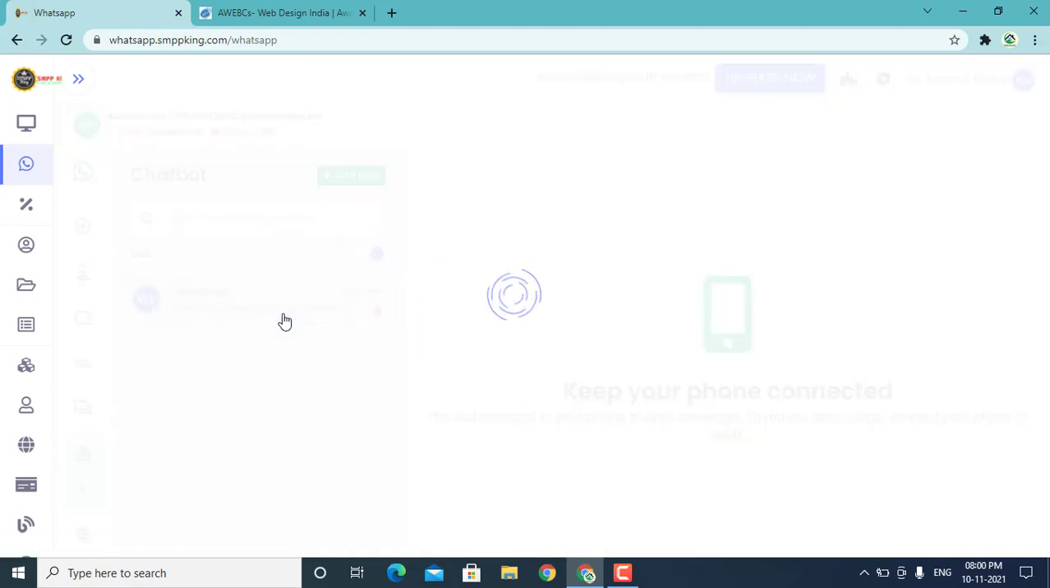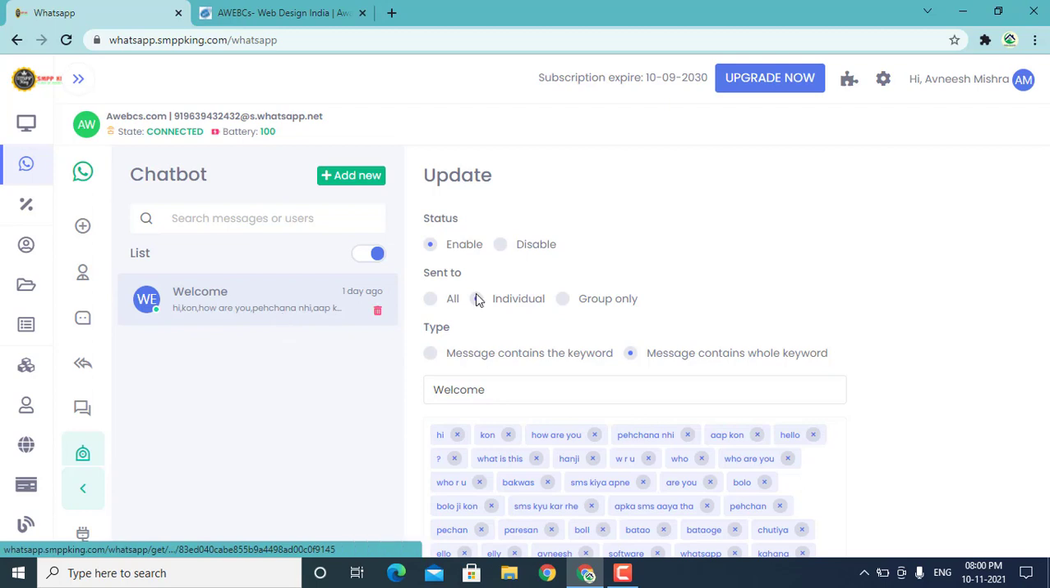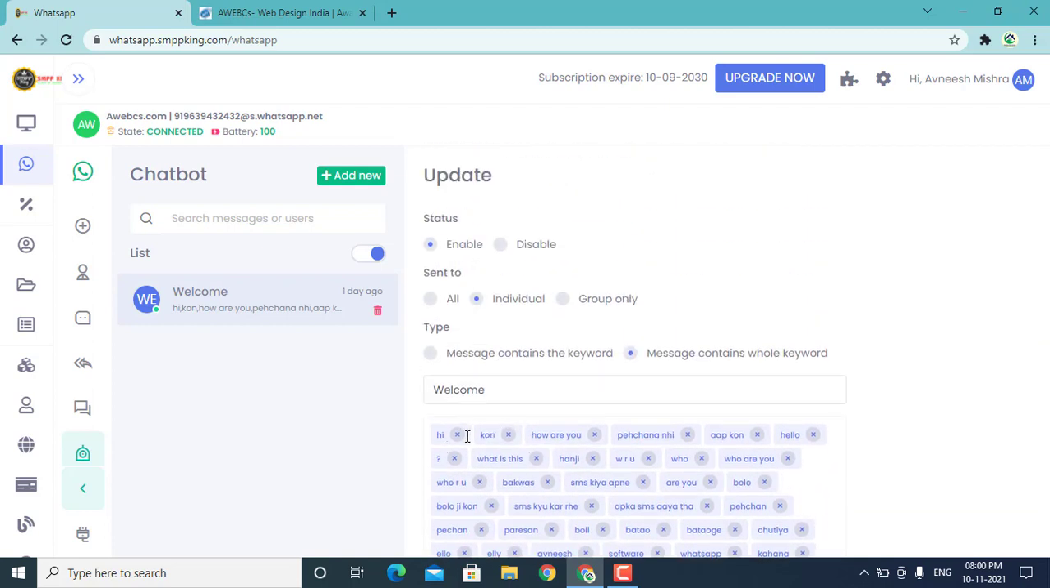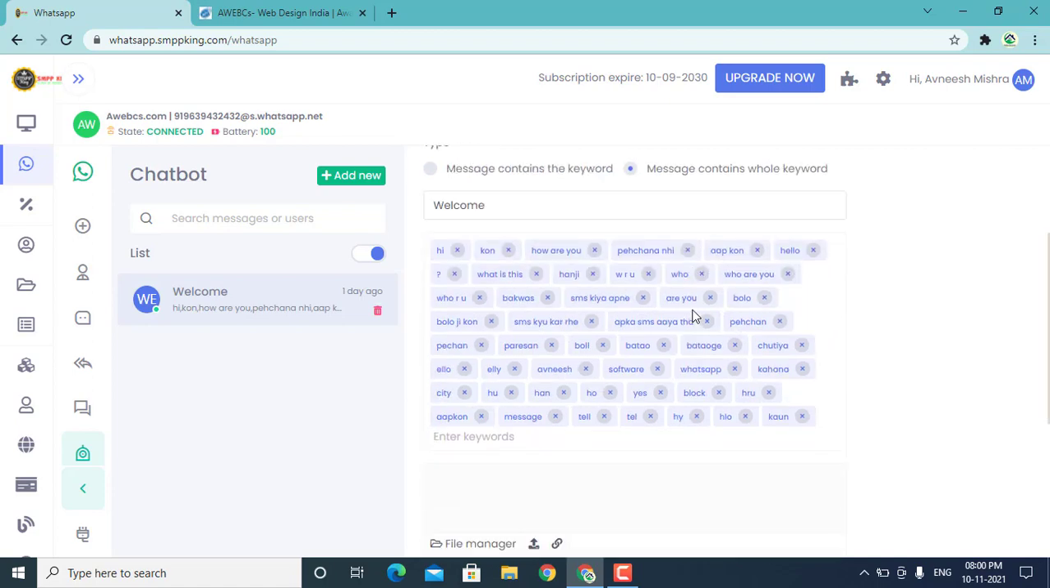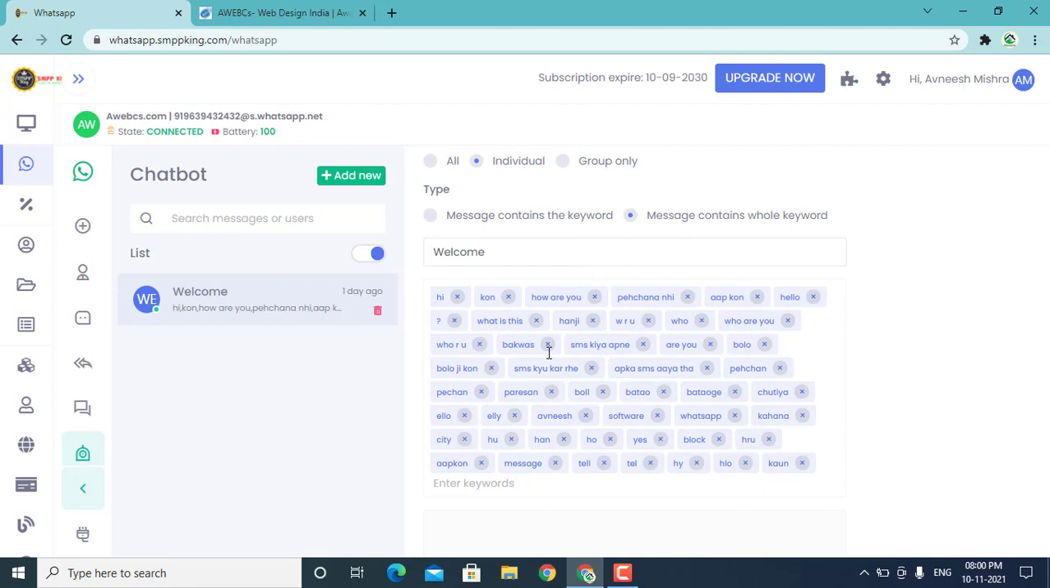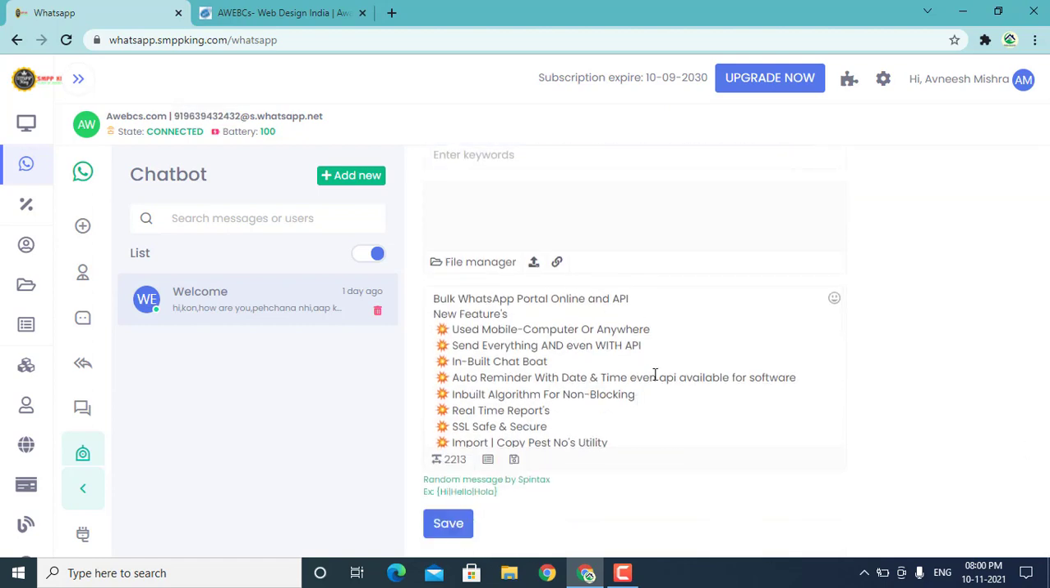For example, we have made one chatbot. You can put the chatbot in individual or group mode, whatever you want, and you can set it to contain an exact word or a matching word. We have added a matching word option. If someone messages me on this number with any of these keywords, then he will get the reply. Okay,